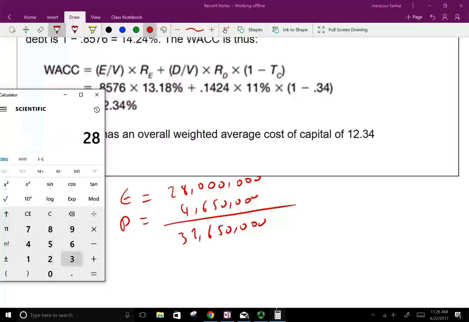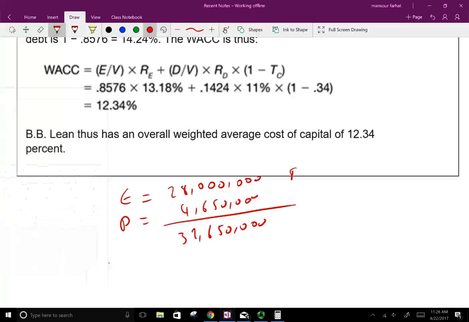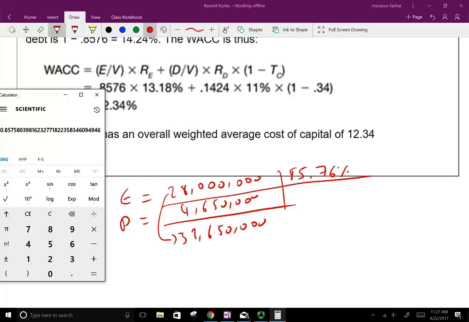So what does equity represent? Equity represents 85.76%. So that's the equity component. How did I find this? I took the equity divided by the total, and obviously the debt is the remainder, whatever the remainder is. If I make this minus 1, I can find the remainder.